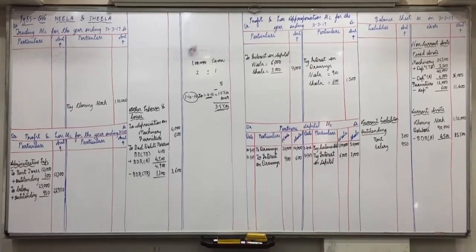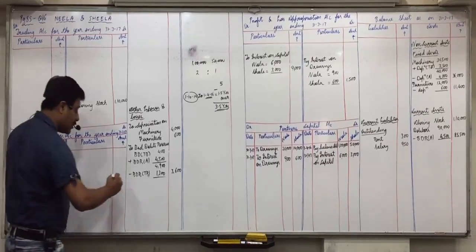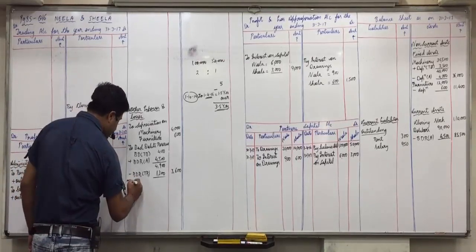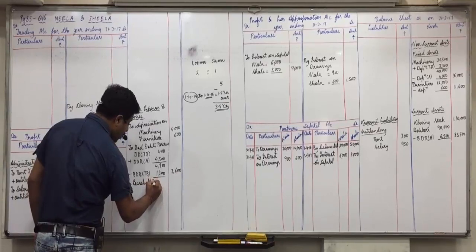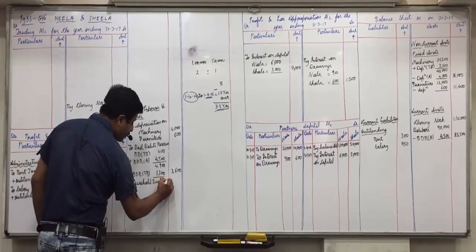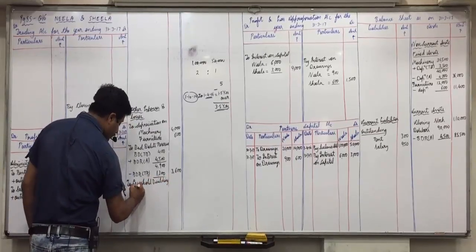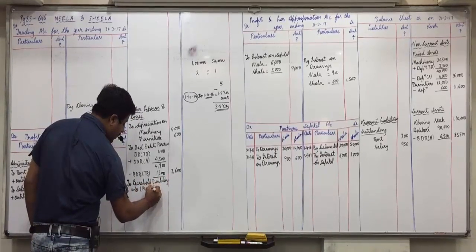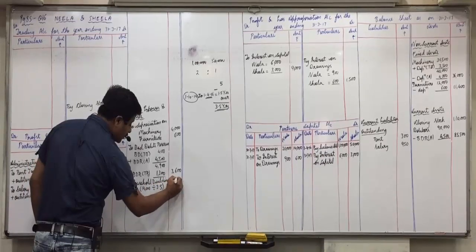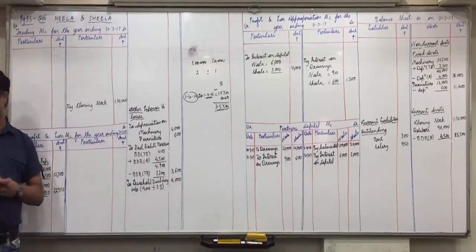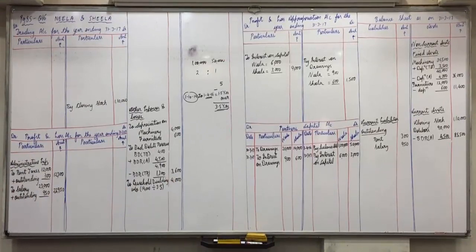Now the effects are quite simple here. One effect will come in other expenses and losses: leasehold building written off, in bracket 14,000 divided by 3.5, so 4,000. Okay, the first effect is clear.